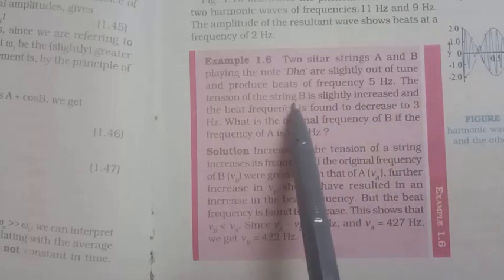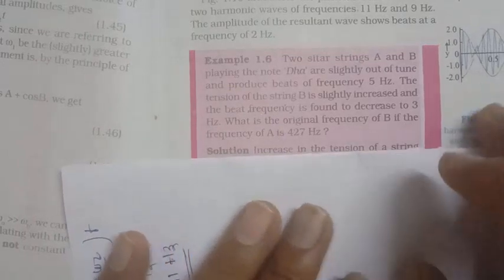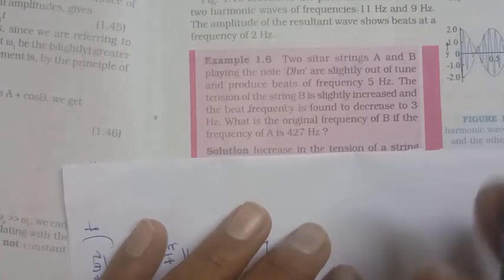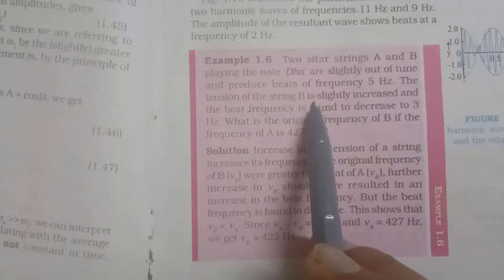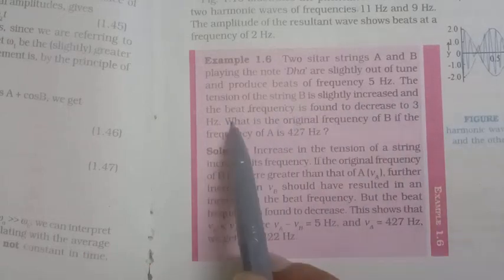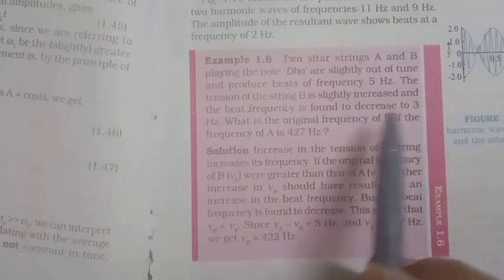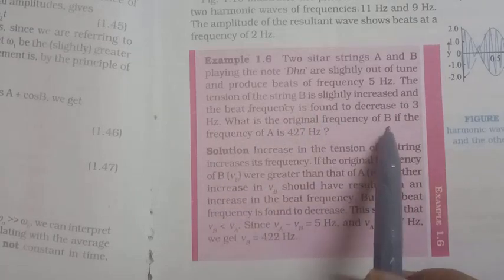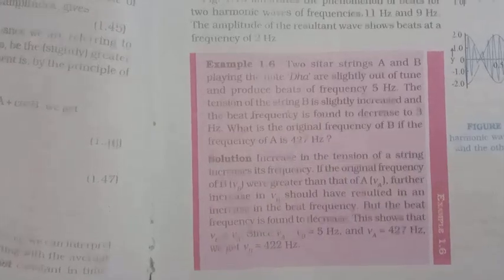The tension of string B is slightly increased, and the beat frequency is found to decrease to 3 Hz. What is the original frequency of B if the frequency of A is 427 Hz? First of all, the beat frequency given is nu 1 minus nu 2 equal to 5 Hz, but it could be nu 1 minus nu 2 or nu 2 minus nu 1, so there are two possibilities.